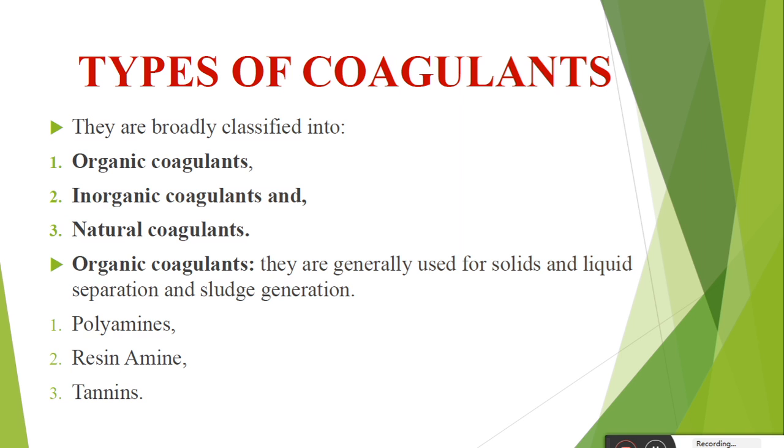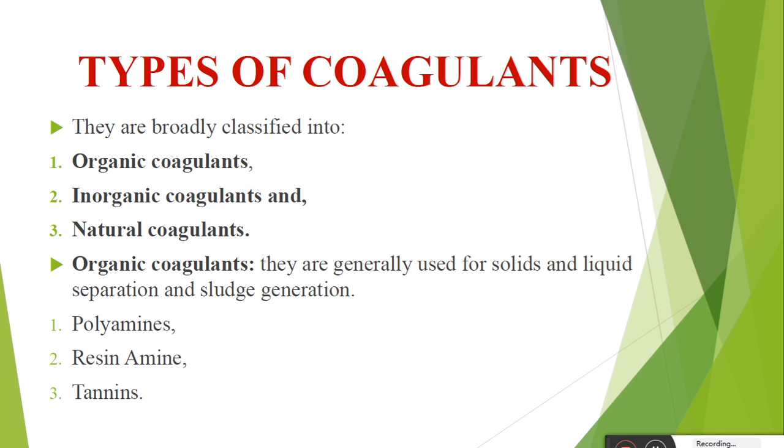See, coagulants are broadly classified into three categories. First one is the organic coagulant, second one is the inorganic coagulant, third one is the natural coagulant. See, organic coagulant. What is meant by organic coagulant? These organic coagulants are generally used for solids and liquid separation and sludge generation purpose. The examples of the organic coagulants are the polyamines, resin amine and tannin.